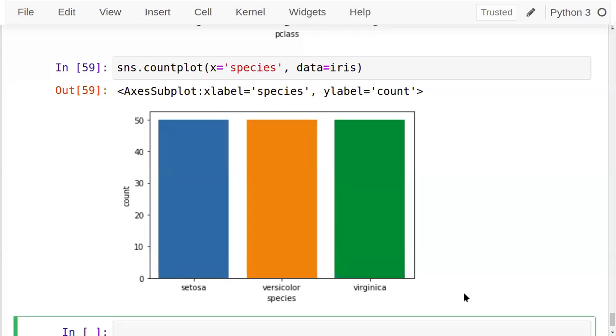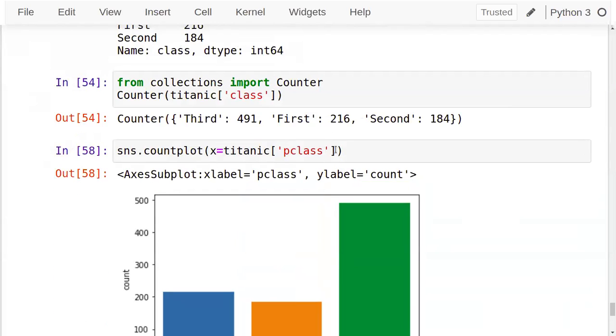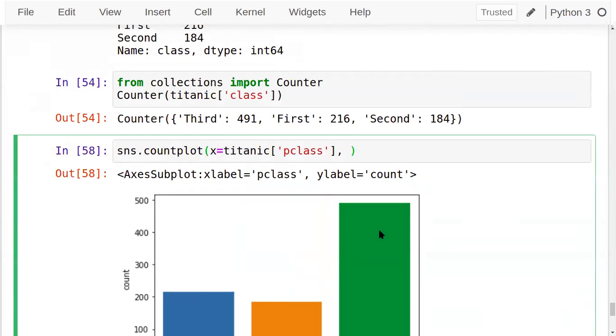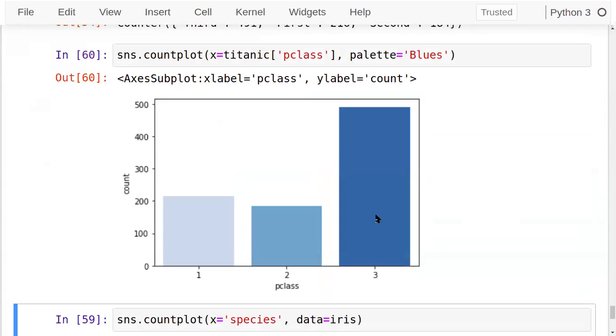Fine. So, count plot. There's even a parameter called palette, if I want to use colors, like we say for a heat map. According to the color, we can identify where the highest number of elements are.